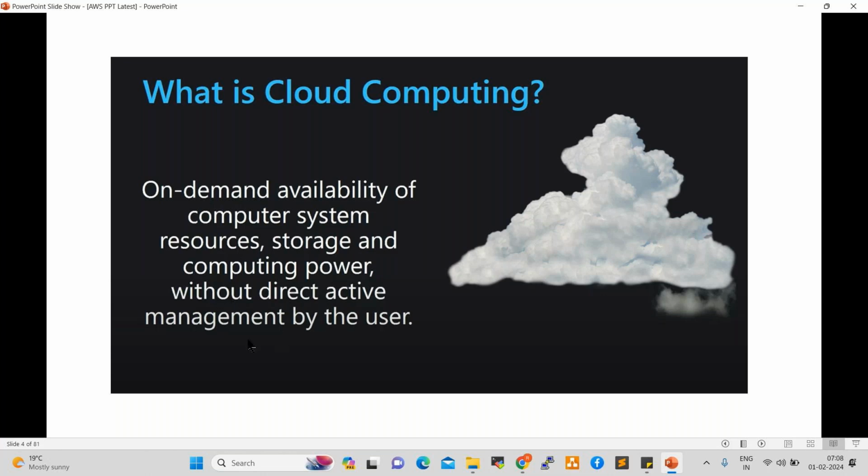Before going to the cloud, let us assume that there is no cloud concept. All our infrastructure is hosted in a physical data center or local server room. All the infrastructure is maintained by local server engineers: server engineers maintain servers, network engineers maintain the network, and respective engineers maintain load balancers.